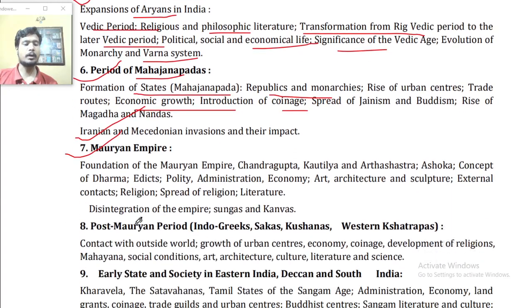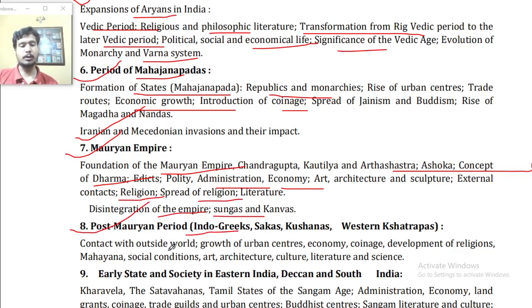Point number 7, Mauryan Empire: foundation of the Mauryan Empire, Chandragupta Maurya, Kautilya, Arthashastra, Ashoka, concept of dhamma, edicts, polity, administration, economy, art and architecture, sculptures, external contacts, relations, spread of religion and literature, disintegration of the empire, Sungas and Kanvas.